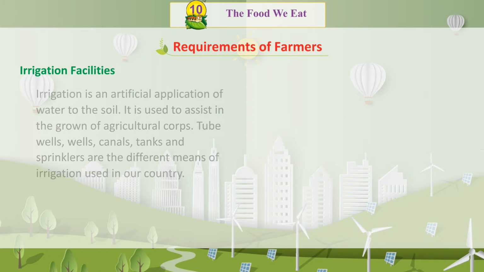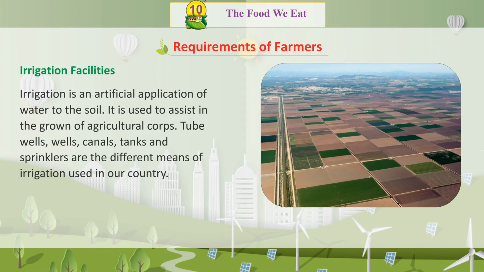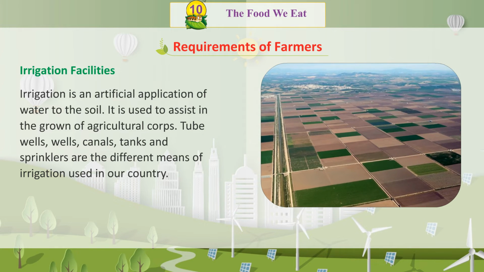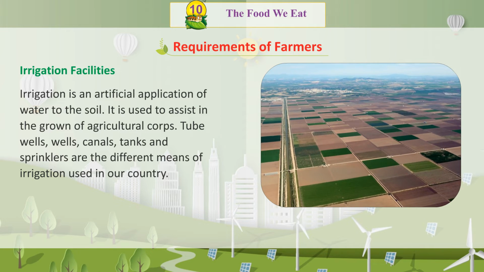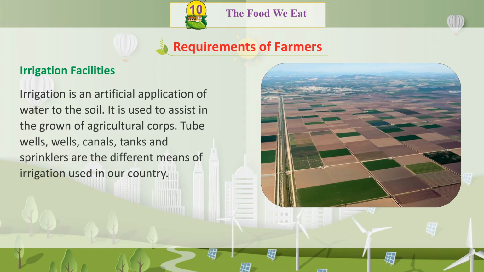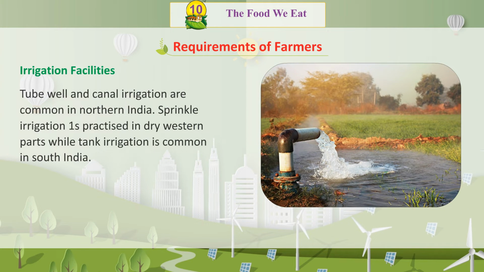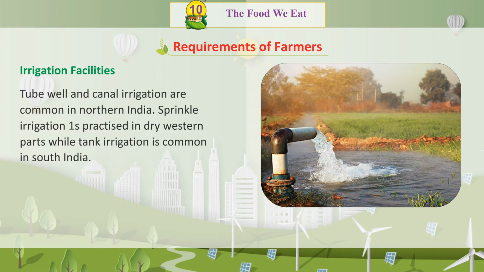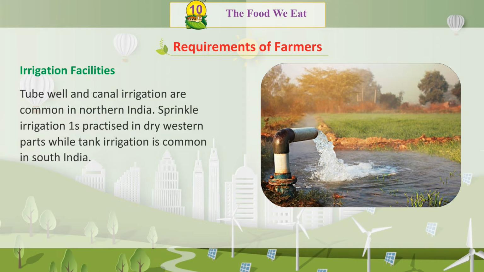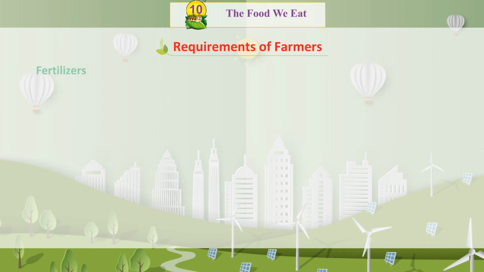Irrigation facilities. Irrigation is an artificial application of water to the soil. It is used to assist in the growth of agricultural crops. Tube wells, canals, tanks, and sprinklers are the different means of irrigation used in our country. Tube well and canal irrigation are common in northern India. Sprinkler irrigation is practiced in dry western parts, while tank irrigation is common in South India.